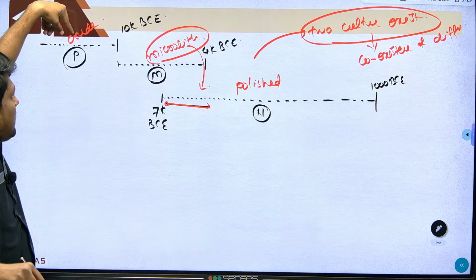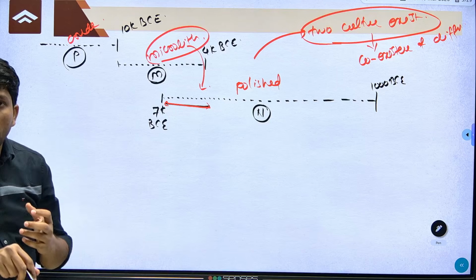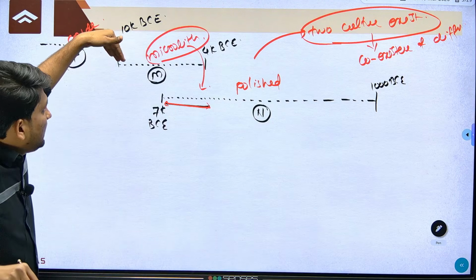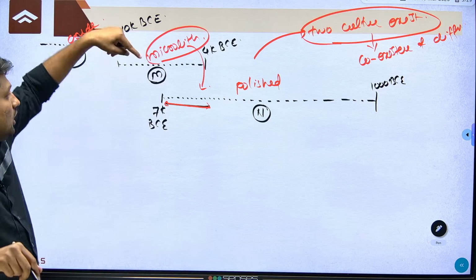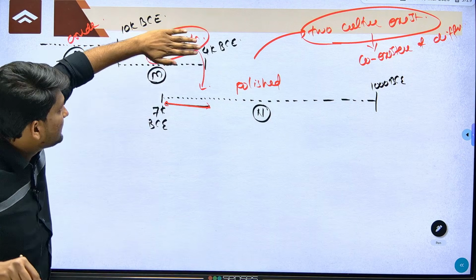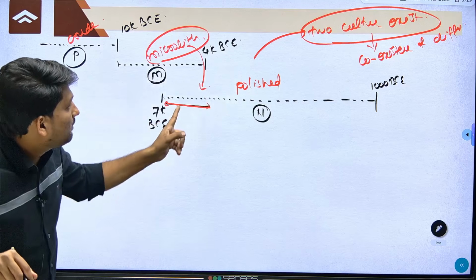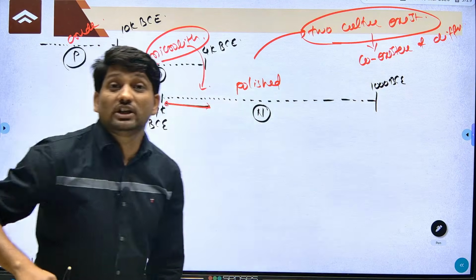Now see the Paleolithic phase, when people used crude or large size stone tools, from 6 lakh BC to 10,000 BC. From 10,000 BC to 4,000 BC people started using microliths. We call this phase the Mesolithic. From 7,000 BC, in some parts people were still dependent on microliths, while in another part people started using polished stone tools, and it continued till 1000 BC.